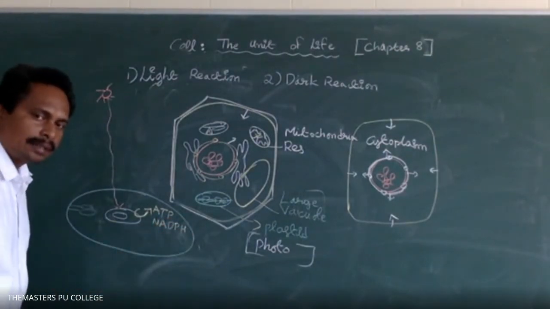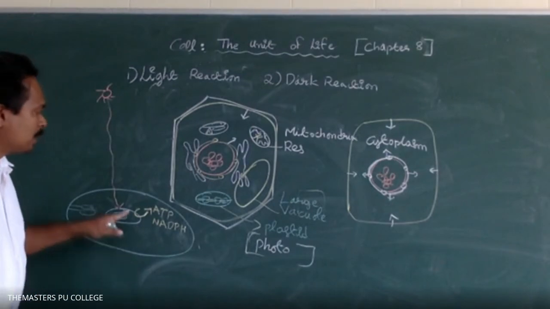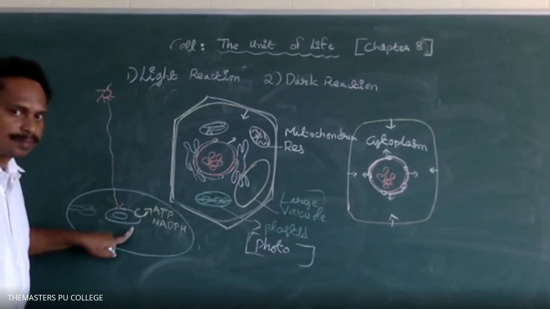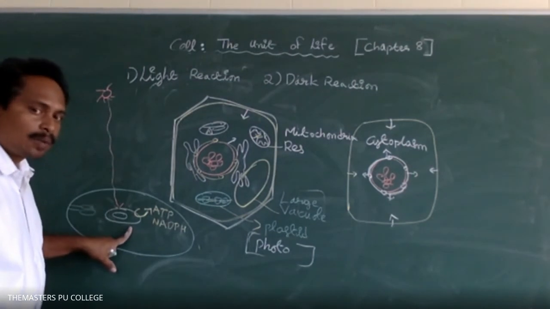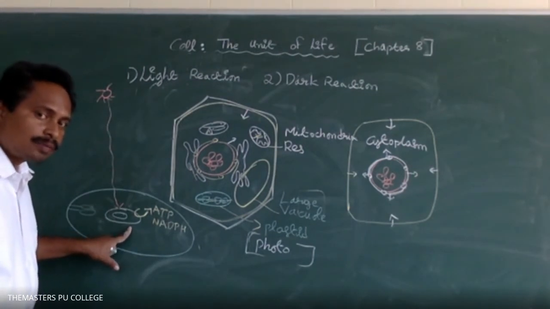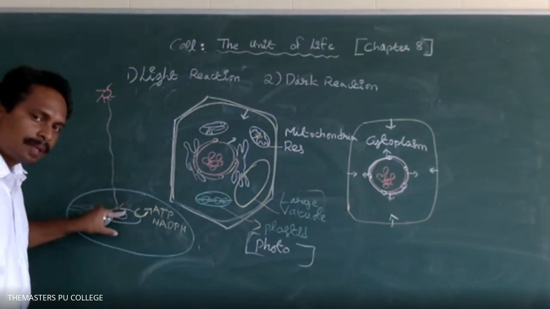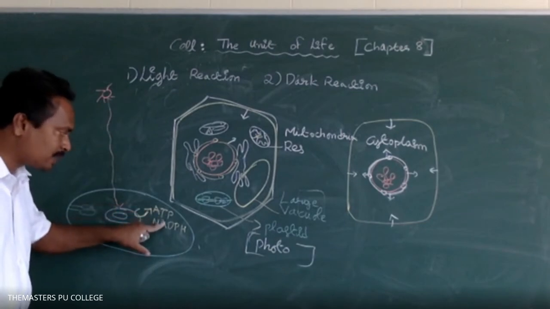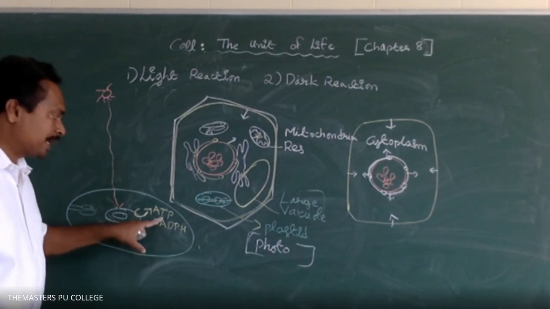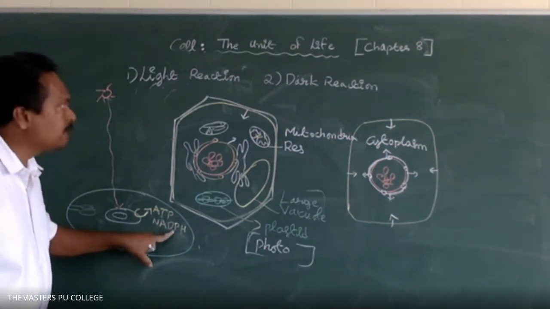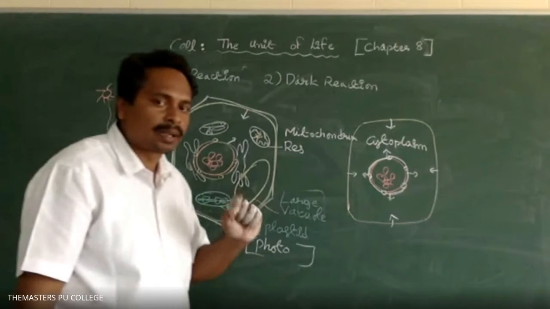The light energy is utilized in the chloroplast cell organelle. The granal thylakoid and stromal thylakoid membranes consist of photosynthetic pigments. The photosynthetic pigments absorb light energy. The absorbed light energy is utilized for the synthesis of ATP and NADPH. The ATP and NADPH are utilized in the dark reaction of photosynthesis. In detail structure is not required here.